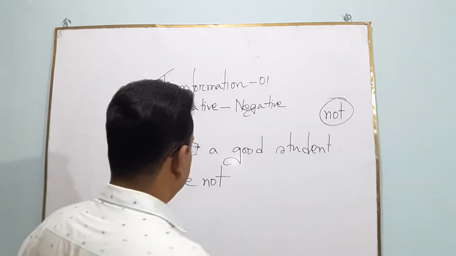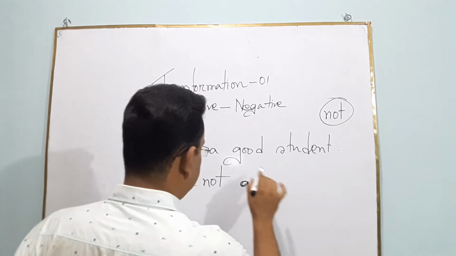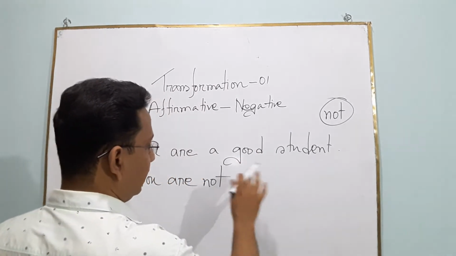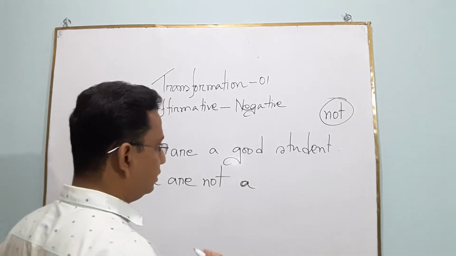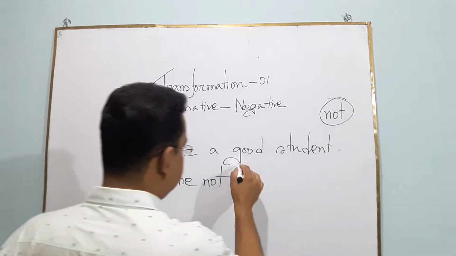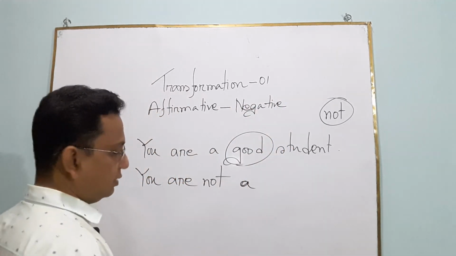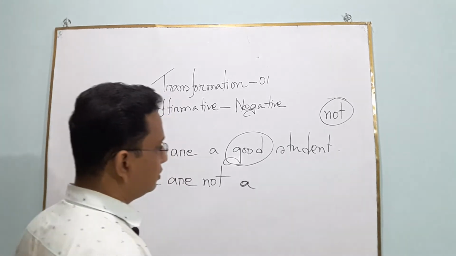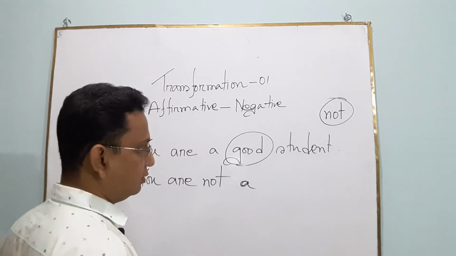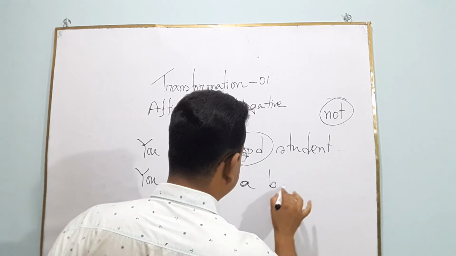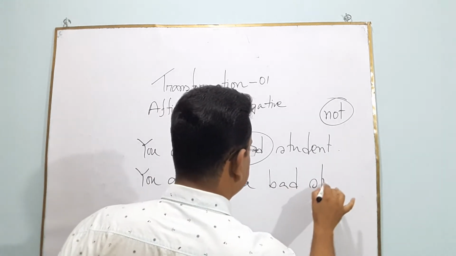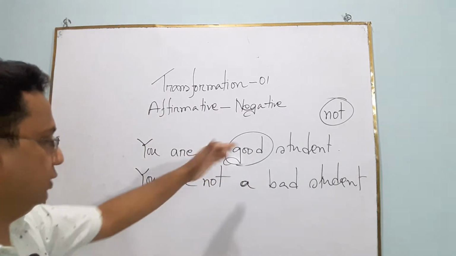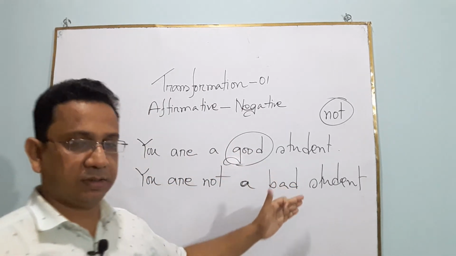Okay? When we find an adjective or verb or adverb in this sentence, then we have to use its opposite word to make a sentence negative. In this sentence, good is an adjective. So instead of good, we have to use its opposite adjective. That means bad student. Okay? So you are a good student, you are not a bad student.